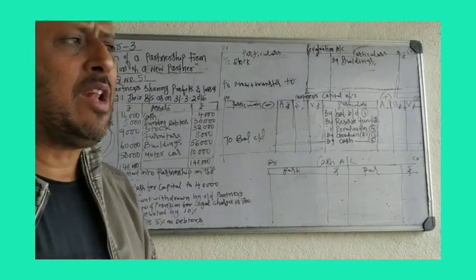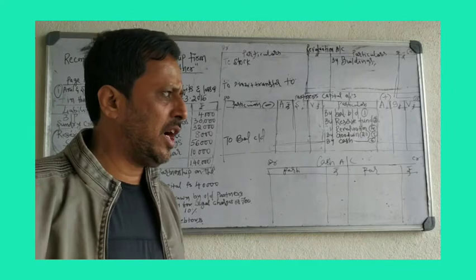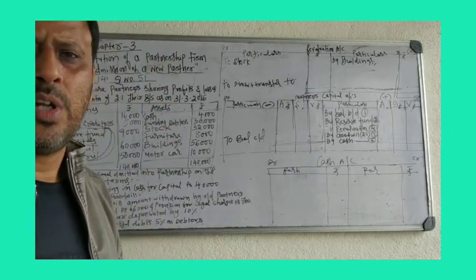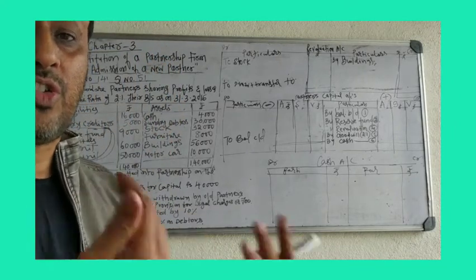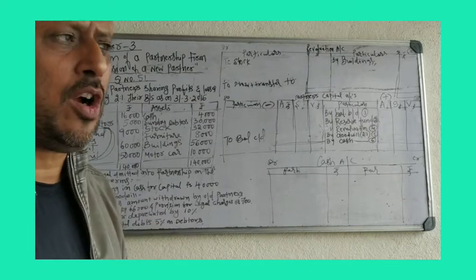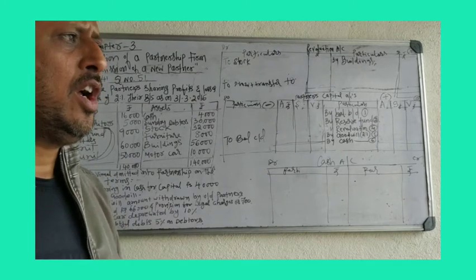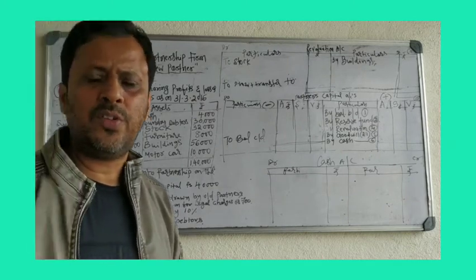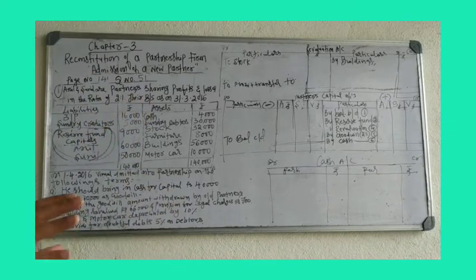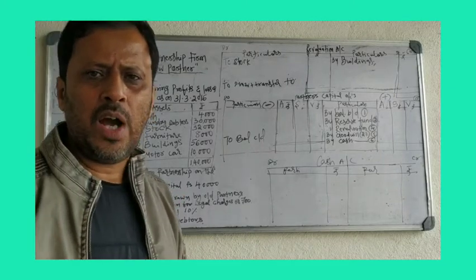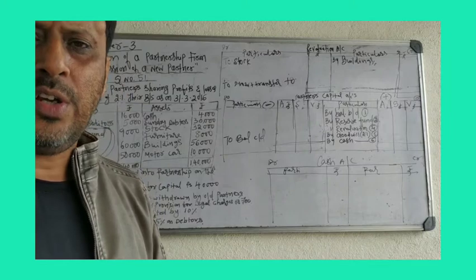Vimal has to give this extra amount for getting admission into the partnership firm. That extra amount is called goodwill. Totally, Vimal has to pay 70,000 rupees: 40,000 as capital and 30,000 as goodwill.